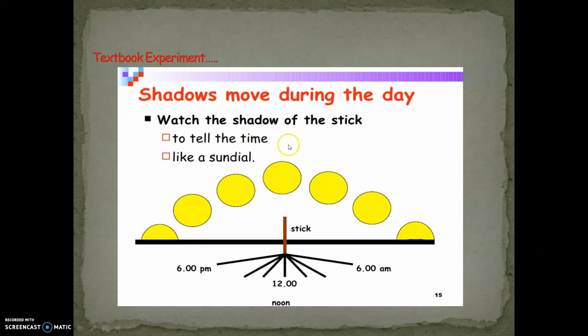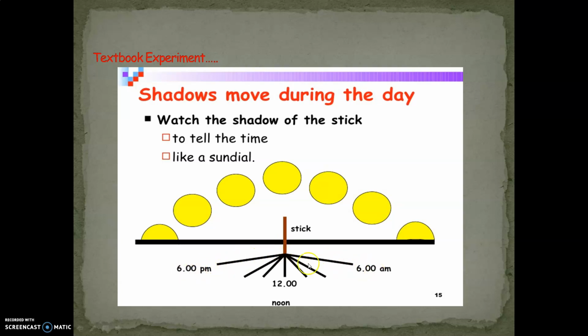Now the shadows of the sun. You will realize that this is a person standing, for example, and these are the different positions of the sun. At 6 a.m., the sun rises. As the day goes on, the sun goes upward, and when it is above our head, that is 12 noon. Again, as the Earth keeps moving, the sun goes down and becomes sunset in the evening, 6 p.m. You will realize that the shadow is longest in the evening at sunset